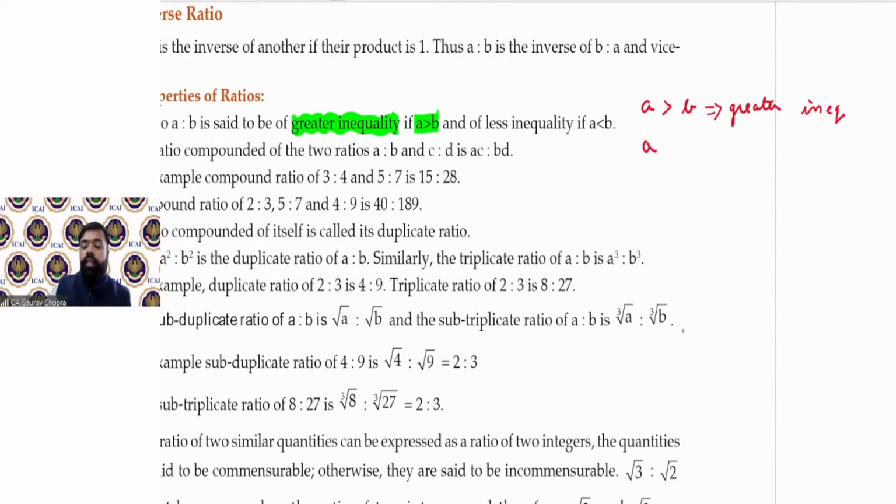And if A is less than B, then it is known as lesser inequality. If the first term is bigger, it is known as greater inequality. If the second term is bigger, then it is known as lesser inequality. Okay.